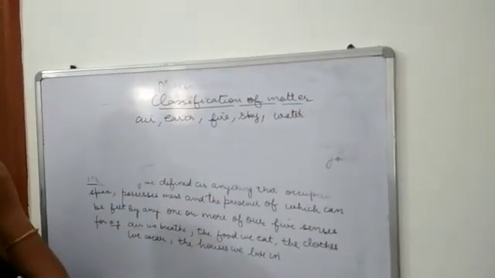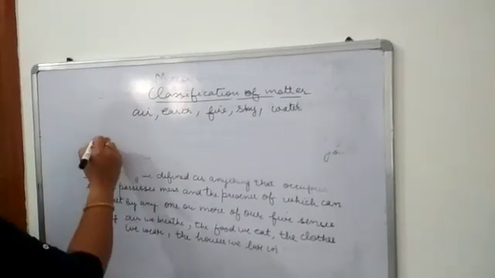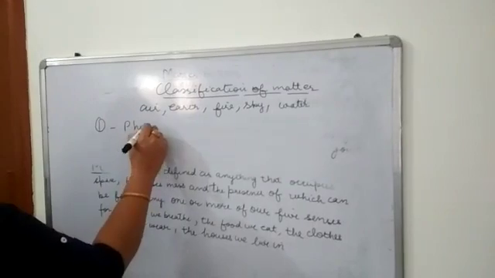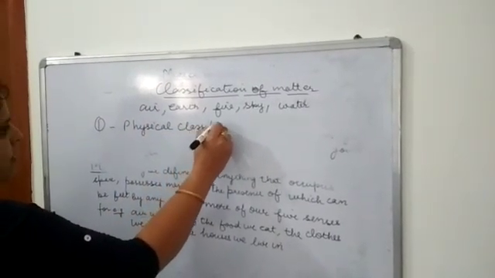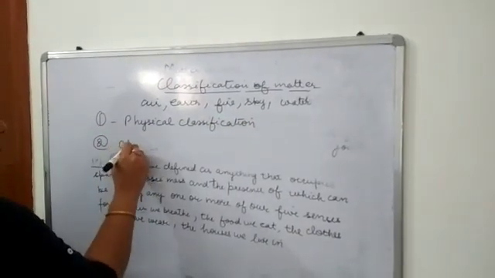But later the scientists gave two types of classification. Number one, the physical classification, and second is the chemical classification.